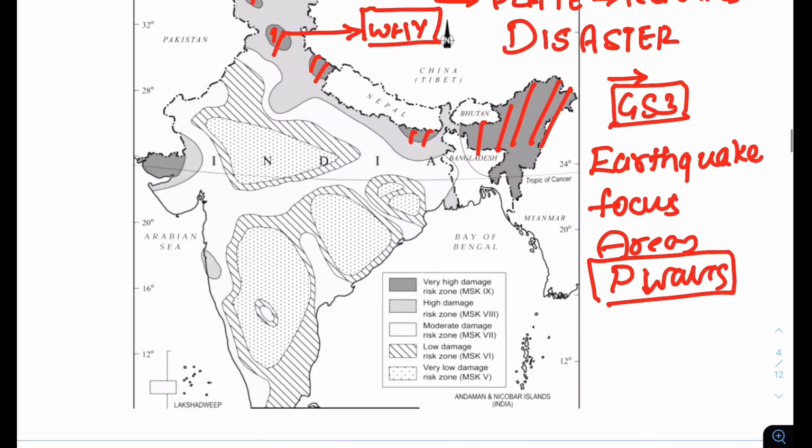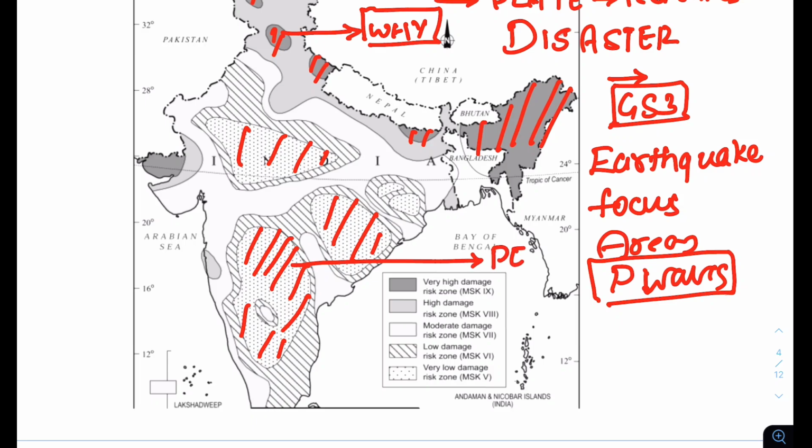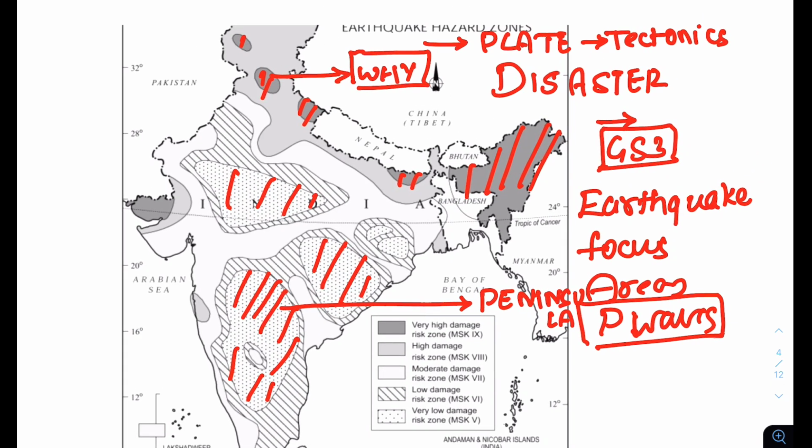If you think about it, these zones are in the lowest possible earthquake prone zones. Why? Because these are in the peninsula area. The peninsula area is not prone to earthquakes like those we see in the Himalayas.